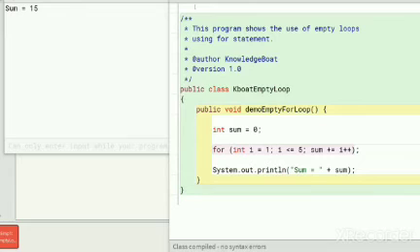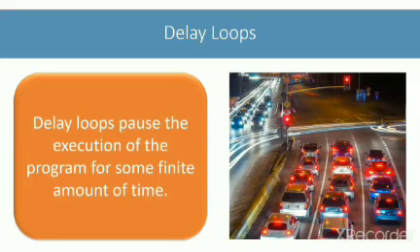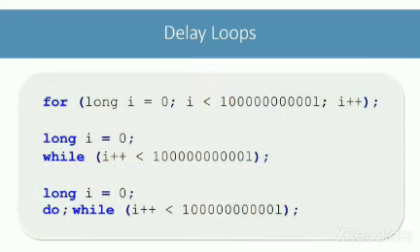Next, we will look at another interesting application of empty loops, the delay loop. A delay loop is a special case of empty loops. Sometimes we need to add some delay between actions in our programs. Delay loops help us do that. It pauses the execution of the program for some finite amount of time. Here is how you can write a delay loop using for, while and do while.